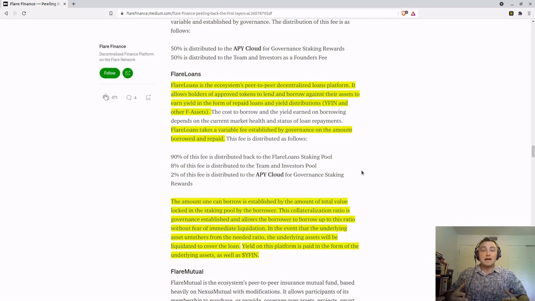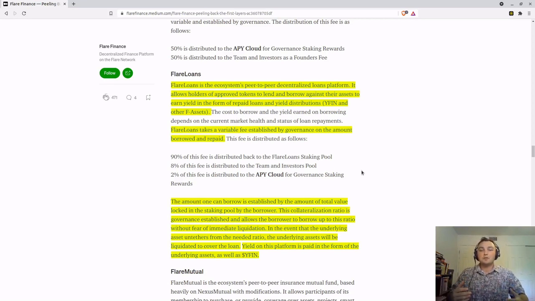So let's break this down a little bit. First, we can see that the peer-to-peer decentralized loan platform allows us to provide our assets to be borrowed against, as in somebody else borrows them and we are paid a fee for that. Additionally, we can use our assets as collateral in order to take out a loan.